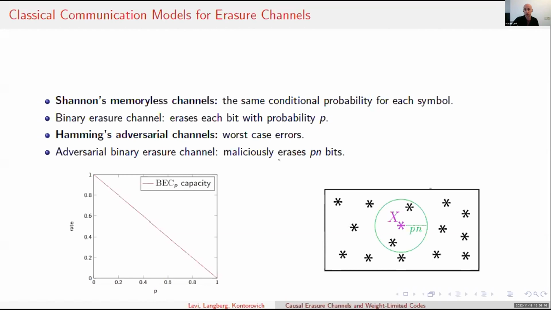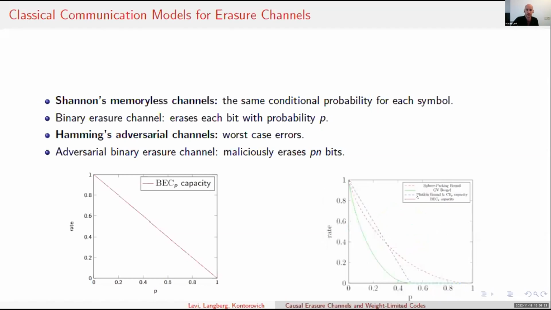Else it will erase all of them. So essentially, Alice and Bob should assume that if the true code word is too close to another code word, the channel can erase just the right bits such that Y will be consistent with both.